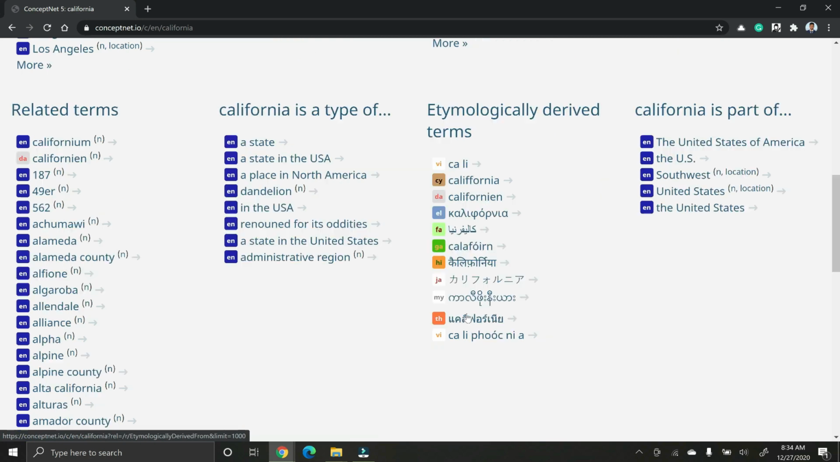So what's of importance for us is the part of relationship. So California is part of, let's say, the United States. So we use the part of relationship to extract the hypernym, which is United States in this case. So we go there.